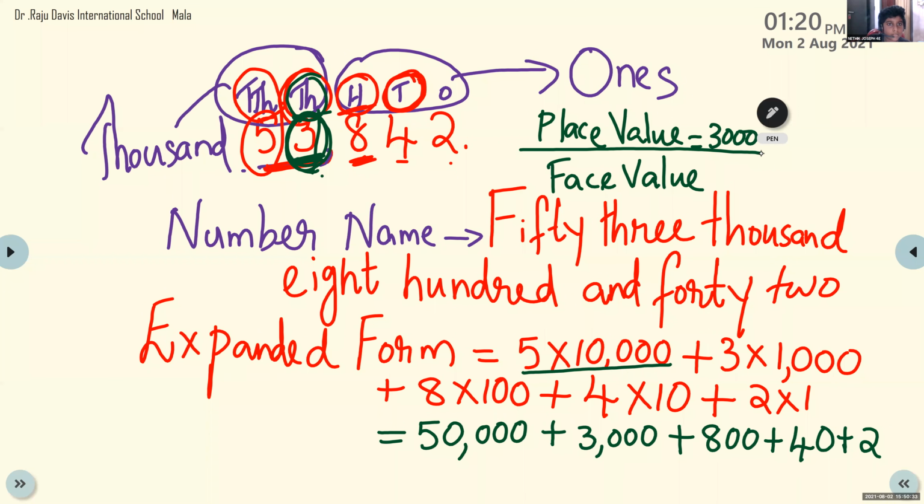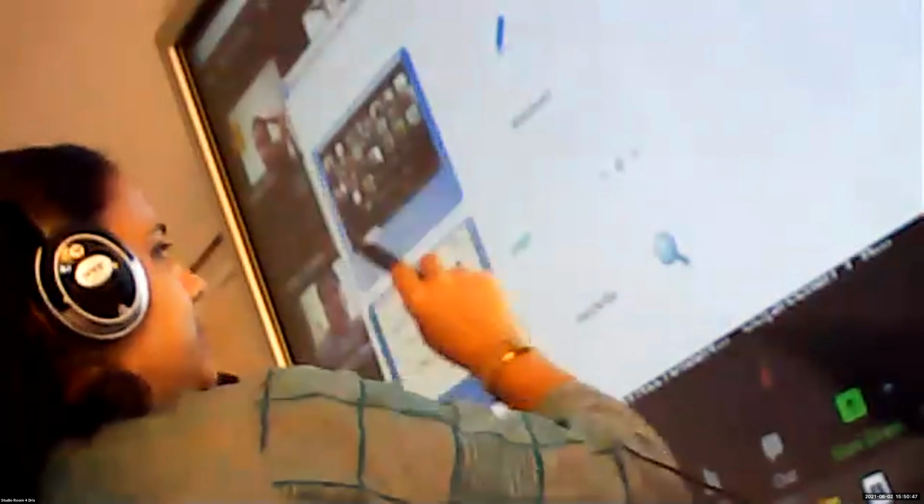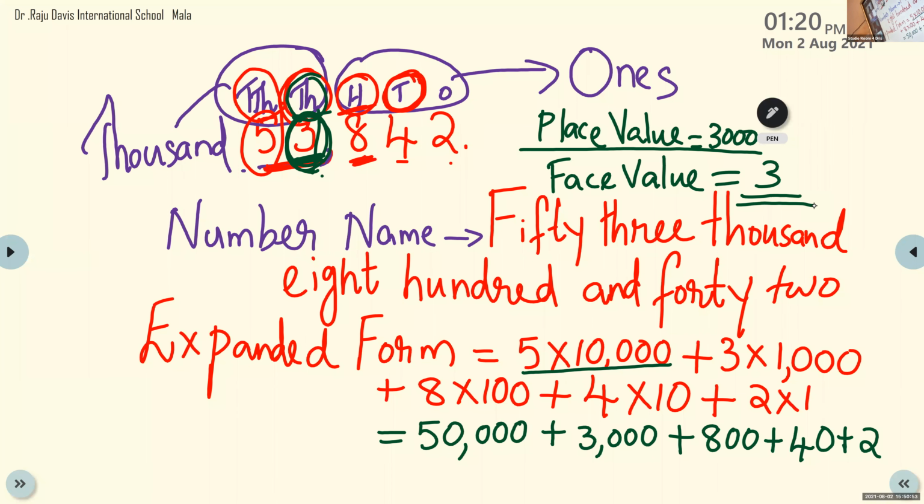Meenakshi, do you know the face value of a number? 3, yes, 3 itself. So what does face value of a number mean? That is the number itself. So we have written here the number name, expanded form, place value and face value.